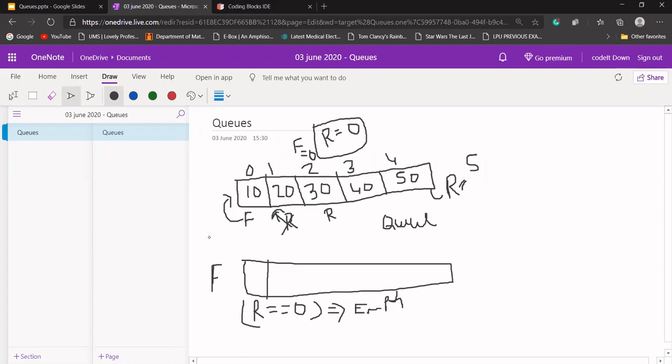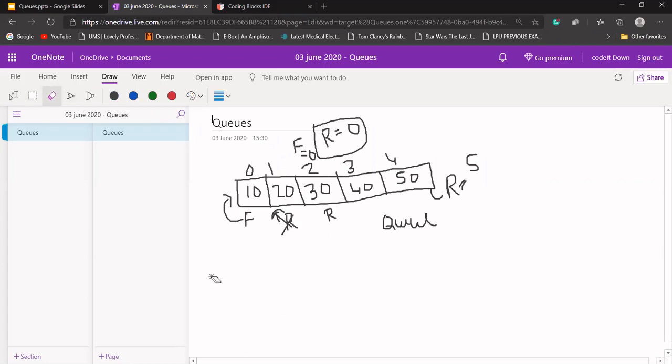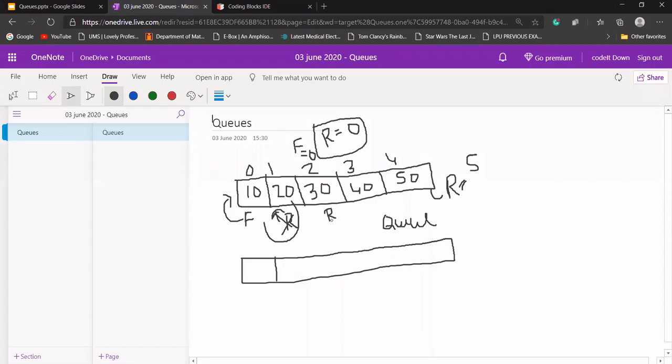Now if we talk about our dequeue operation, let's say 10, 20, 30, 40 and 50 have been added in our queue, and I want to perform a dequeue operation here. Then 10 should be removed because 10 is at the front. F is pointing to 10 right now. It means 10 is at the front of our queue. I want to delete that 10. Then what we need to do is shift the values of the array one step backward.